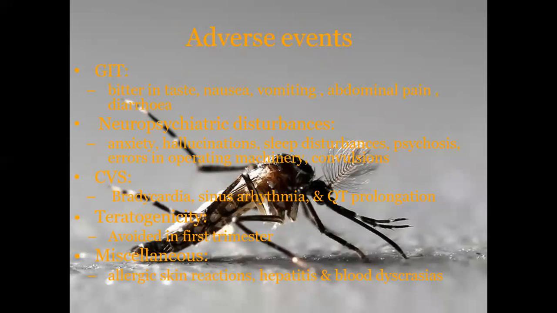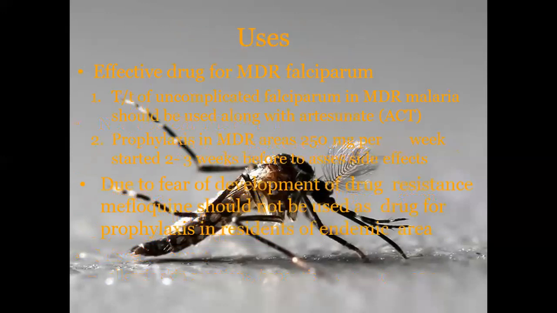And miscellaneous adverse effects of this mefloquine are allergic skin reactions, hepatitis, blood dyscrasias, etc. Uses: MDR falciparum, the multi-drug resistant falciparum, and mefloquine is effective for it.